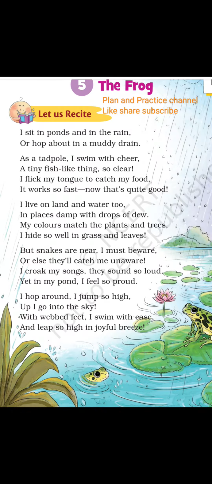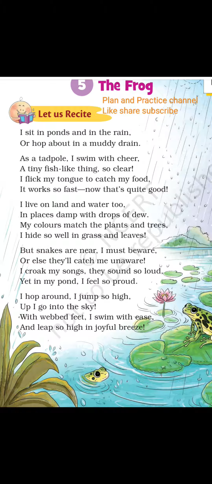I hop around, I jump so high. So the frog doesn't walk. It hops. Hops means it jumps and walks. It jumps so high and hops. Hop means moving with one or two legs, jumps and again it falls down.